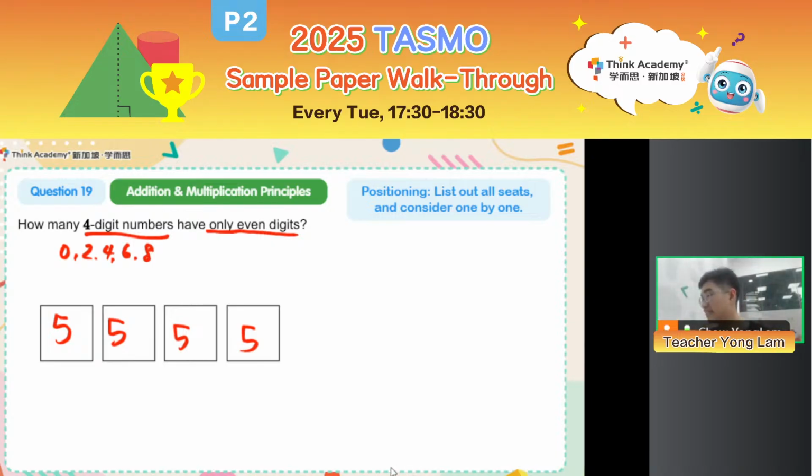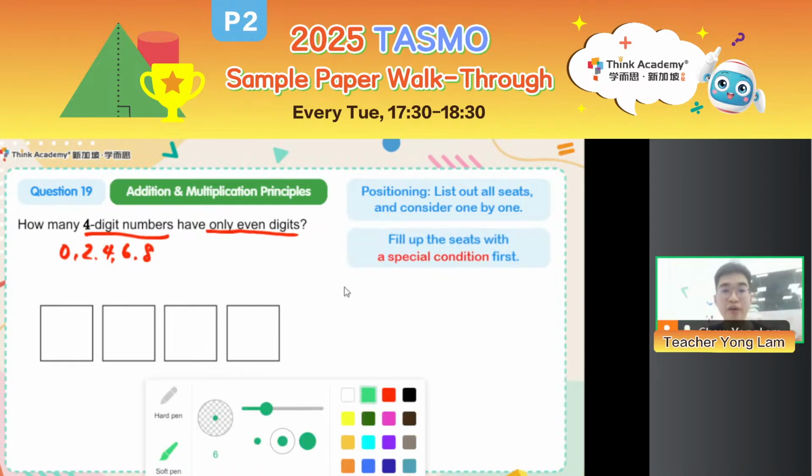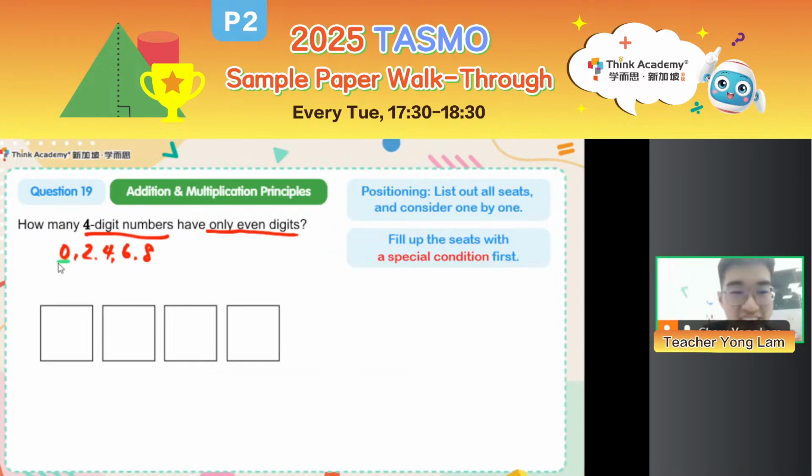Which one is special? Can I say everybody is 5, 5, 5, 5? Right. Can someone reply me? Oh, okay. Cannot, right? Why is that the case? Because there are seats with a special condition. In fact, whenever you see the digit 0, you should be very alert, right? Because 0, as teacher Yong Lam likes to say, is a very sus digit.